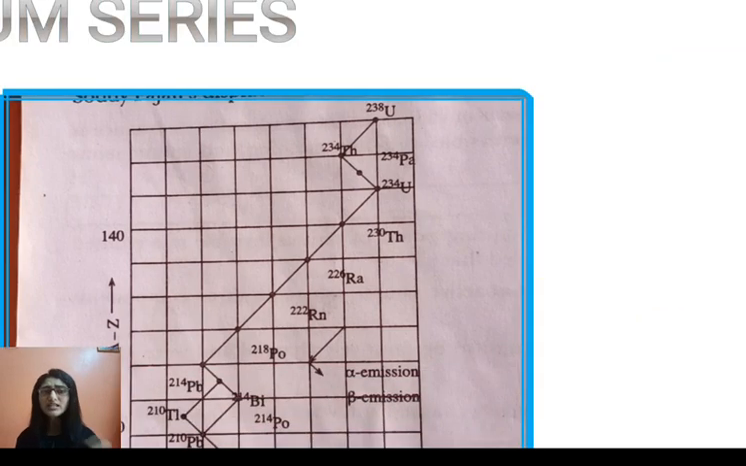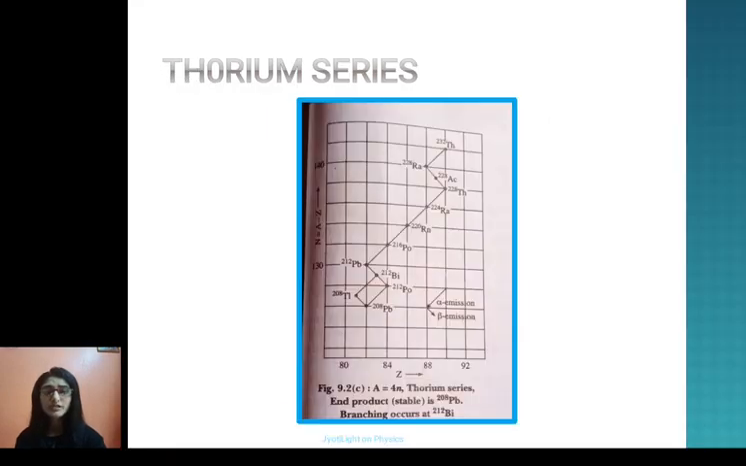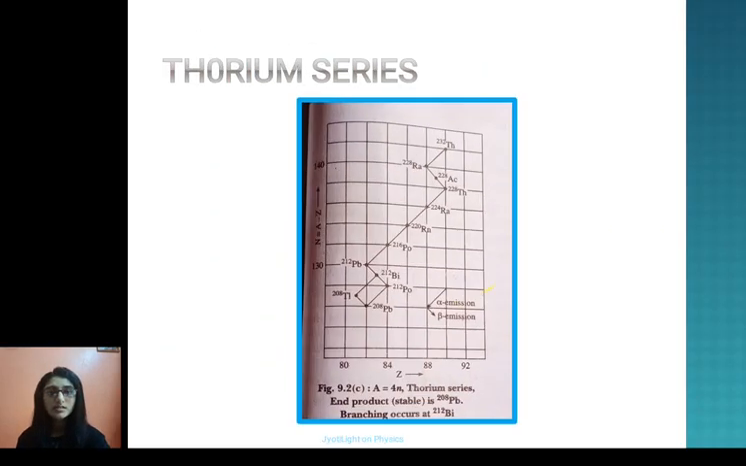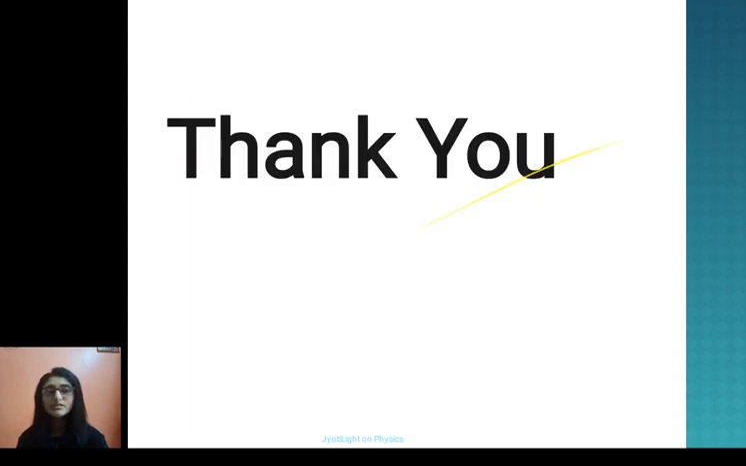The same is true for the thorium series. The same kind of thing is happening: alpha, beta, alpha, alpha, alpha, alpha emission, beta, beta, that way. This is the thorium series, this is the neptunium series.